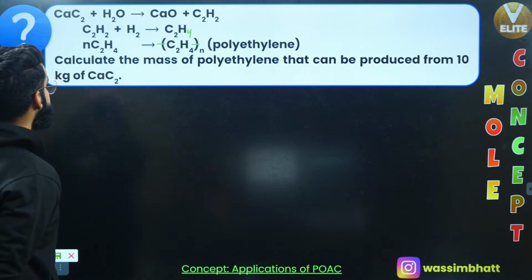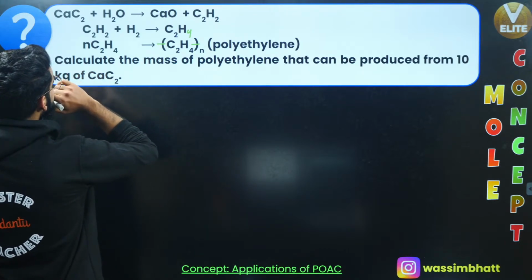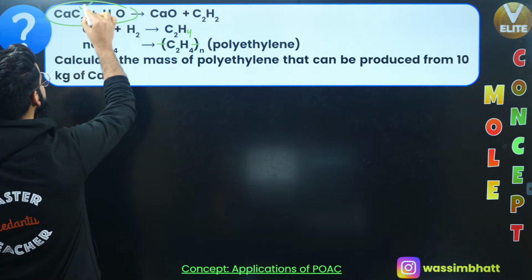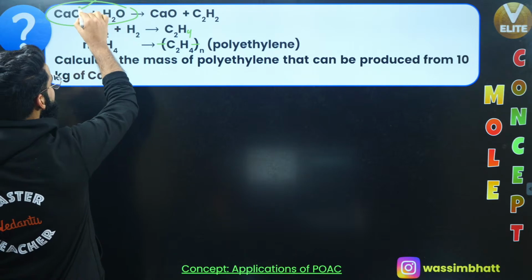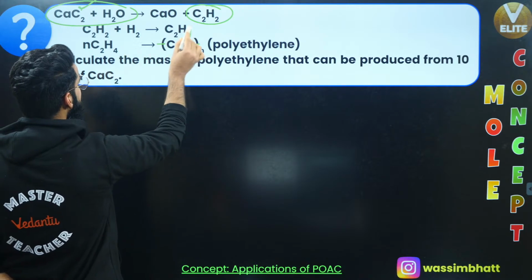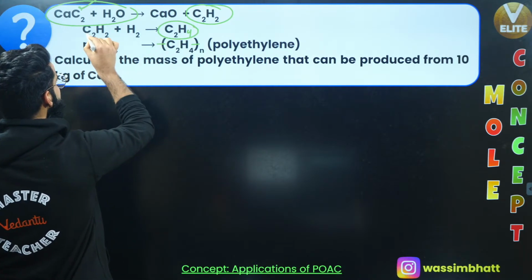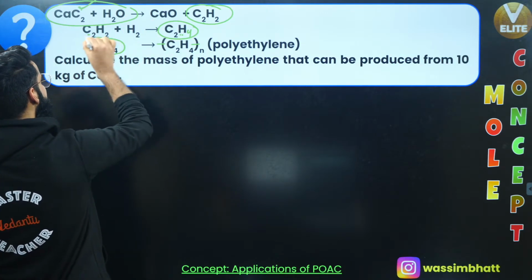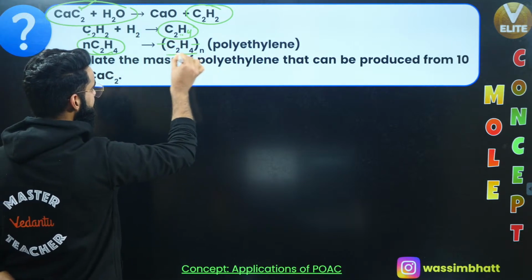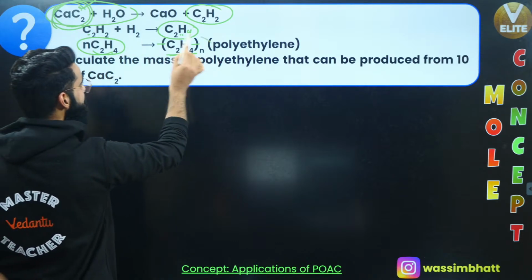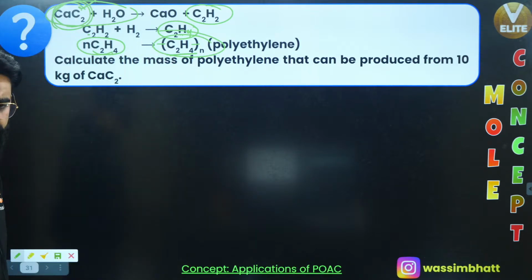So people, what I'll be doing over here, see, understand. On the reactant side, we had carbon only in this calcium carbide, right? That entire carbon is reaching this product, right? This product is reacting with H2 and forming C2H4. So whatever carbon was with C2H2 is finally reaching here, and whatever carbon was here with N molecules of C2H4 is reaching finally here. So in short, whatever carbon was there in CaC2, that entire carbon is reaching into this product. So I'll say carbon is remaining conserved over here, right?